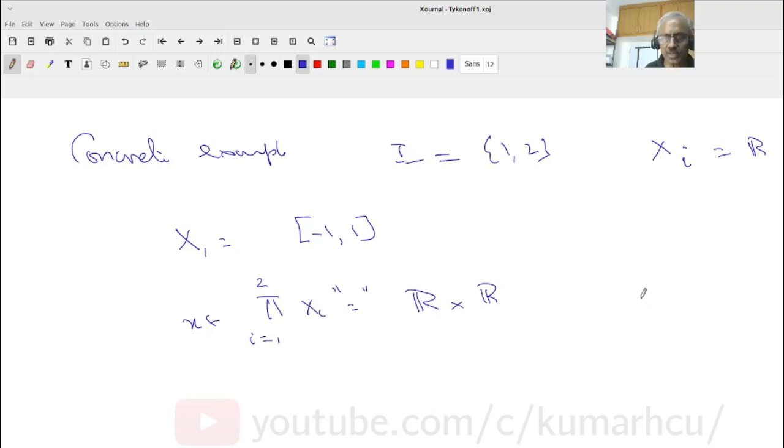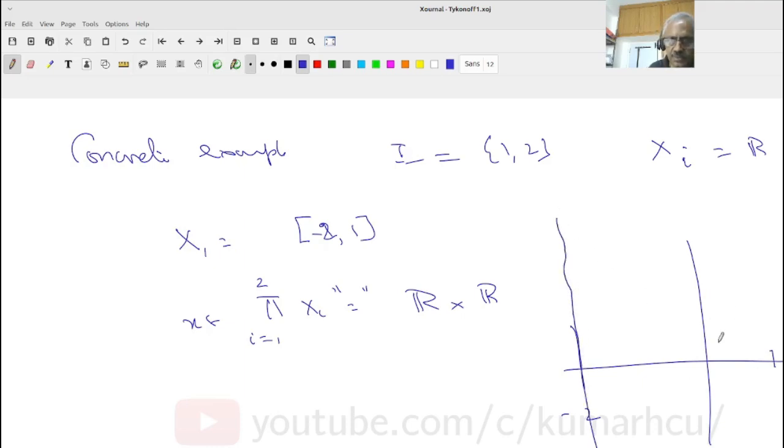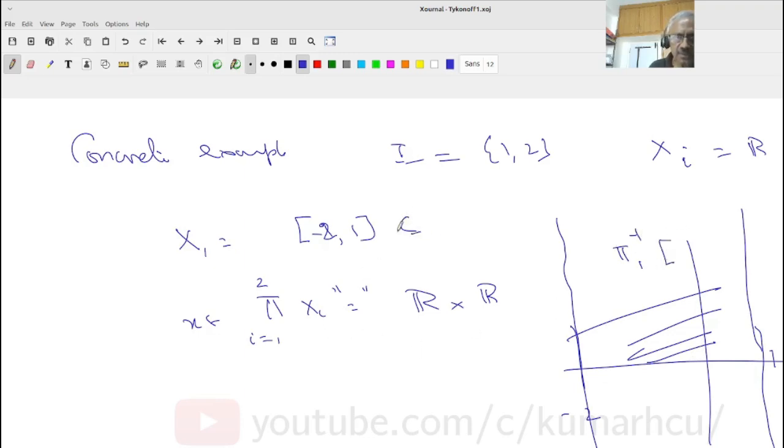Therefore, how will it look? So this is -1 to +1. Maybe let us make it -2. Okay, this is -2, this is +1. Therefore, my set is going to be this. This is pi 1 inverse of u1, where u1 is contained in X1.